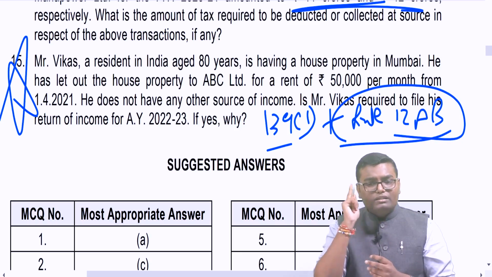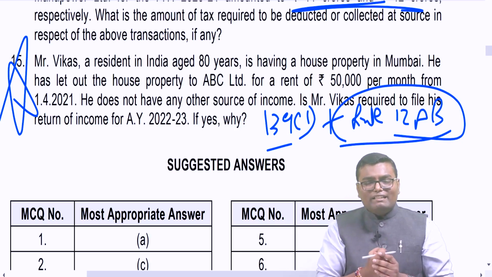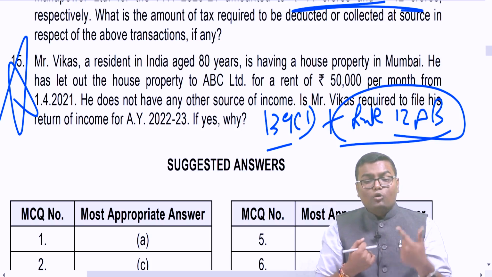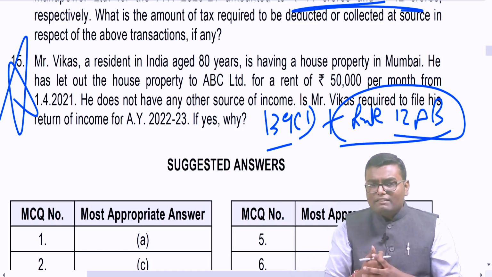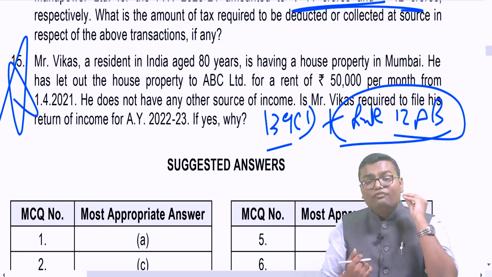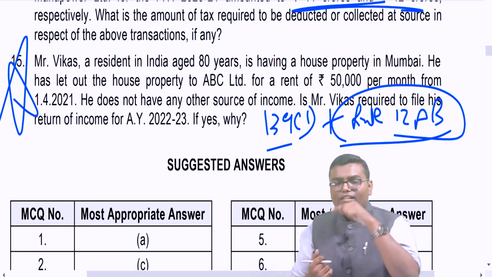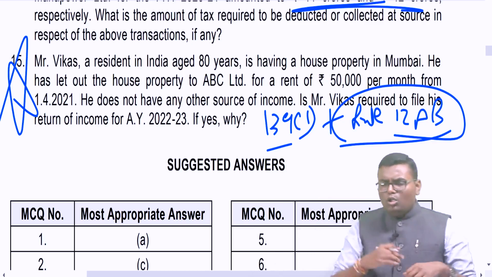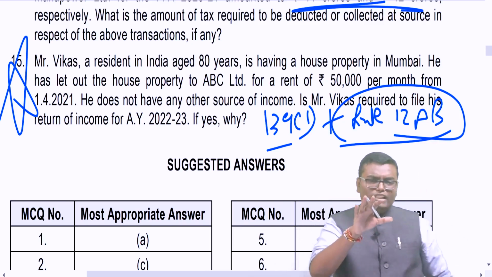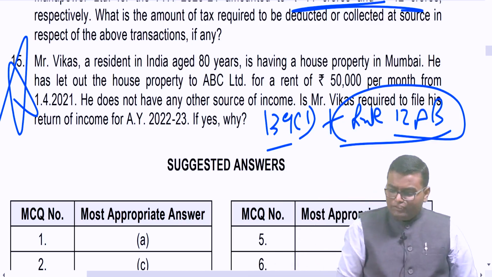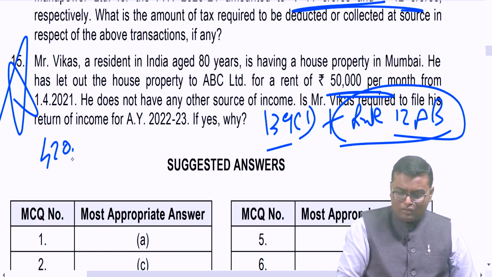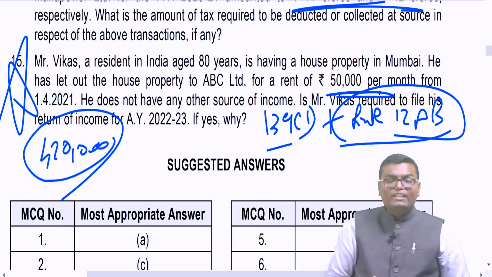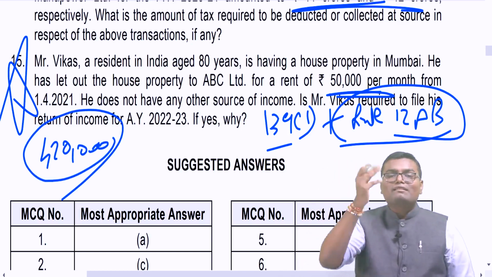Now very important, listen to it carefully. TDS, TCS collected or deducted during the year more than 25,000, file return of income. But if you are a resident senior citizen, TDS, TCS more than 50,000 in a year, file return of income. Over here, what will be the gross total income of this person? 50,000 is the rental income per month. So in a year 6 lakh minus 30% standard deduction, so 4 lakh 20,000. Gross total income is 4 lakh 20,000.